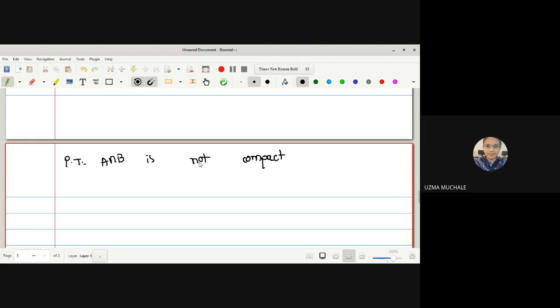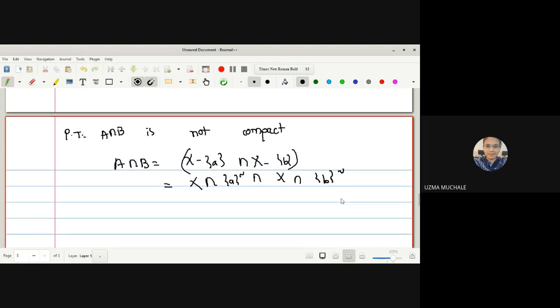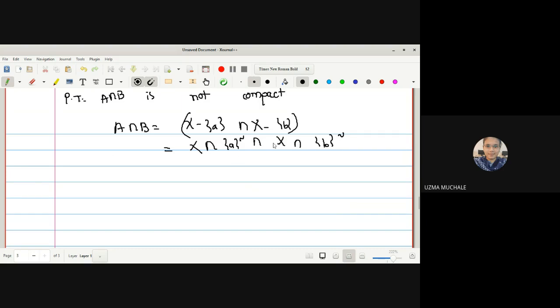Okay. So to prove that A intersection B is not compact, we first have to consider what A intersection B is. What is A? X minus A intersection with X minus B. Okay, so I can take X here intersection with the complement of A, intersection with X intersection with the complement of B. Okay, so X intersection with these terms.